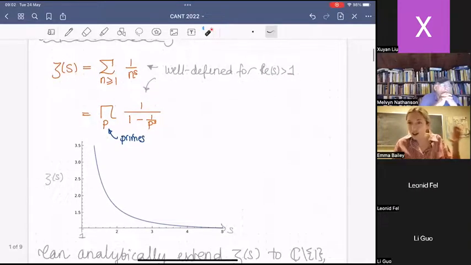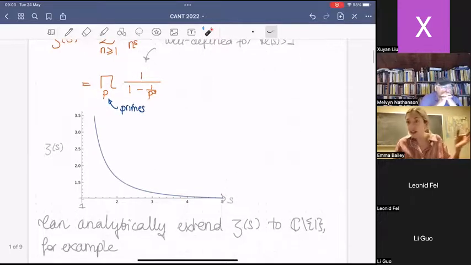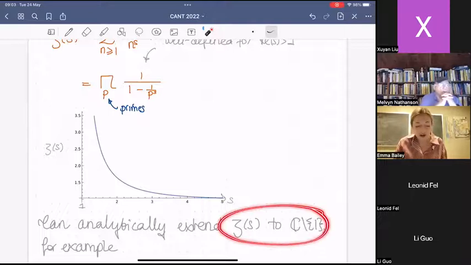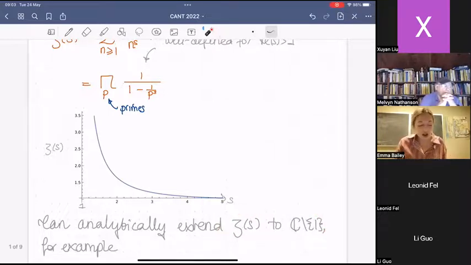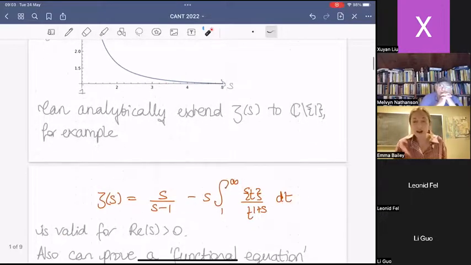Pictures, I find, make things more believable. Here's a plot of the Riemann Zeta function for real values of s from 1 onwards. You can see the issues we're going to have at 1 with the divergence of the harmonic series. Nevertheless, you can analytically extend zeta to the punctured complex plane. We're never going to get around this issue at 1, but we can create an analytic function on the whole plane, and here's how you might start going about that.